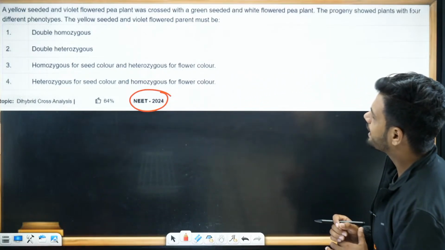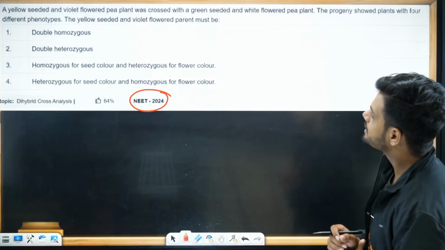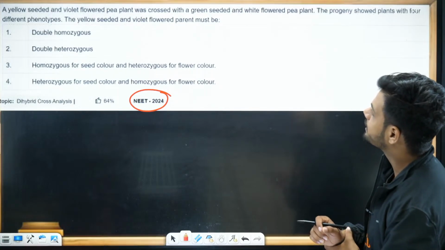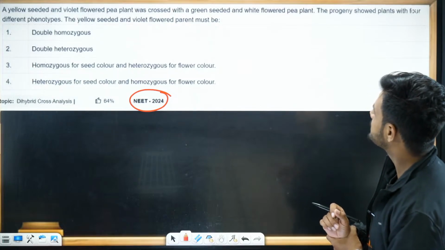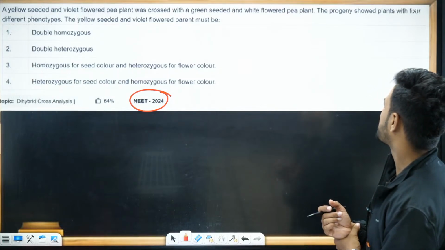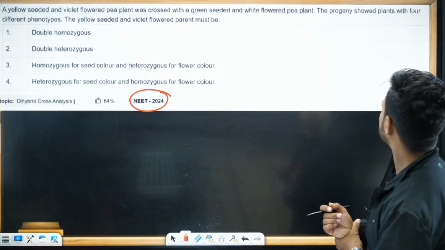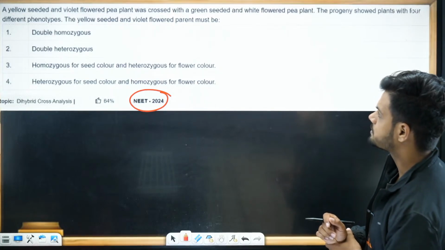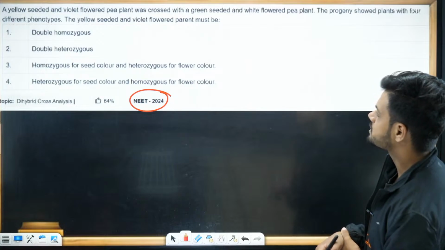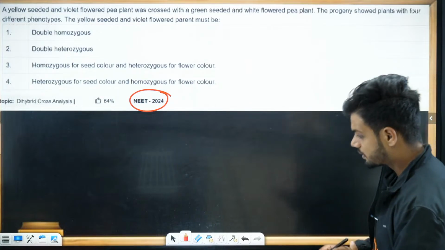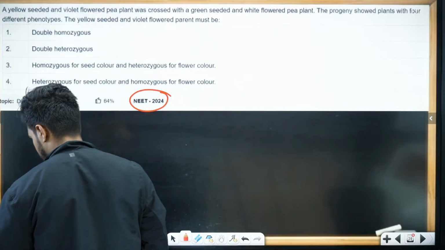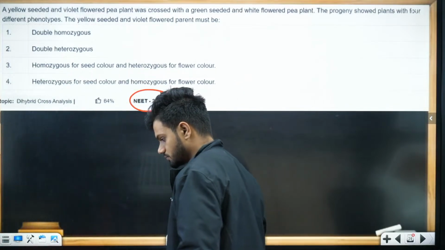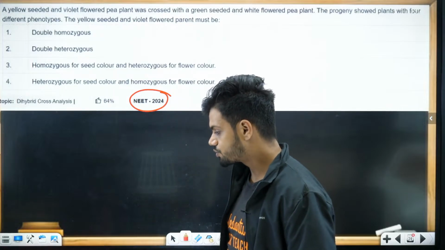Read the question. A yellow seeded and violet flowered pea plant was crossed with green seeded and white flowered pea plant. The progeny showed plants with 4 different phenotypes. The yellow seed and violet flower parent must be what? Read the question, understand the question, then solve.